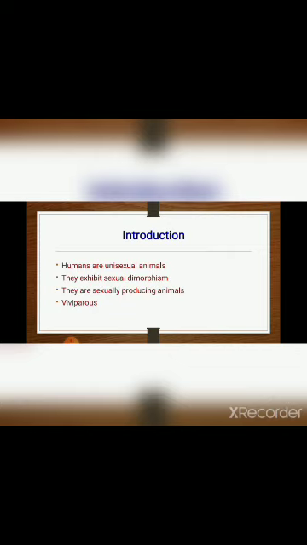Sexual reproduction is the only mode of reproduction in human beings. And last one is they are viviparous. Viviparous animals give birth to young ones, whereas animals which lay eggs are called oviparous. Later the eggs hatch into new individuals.